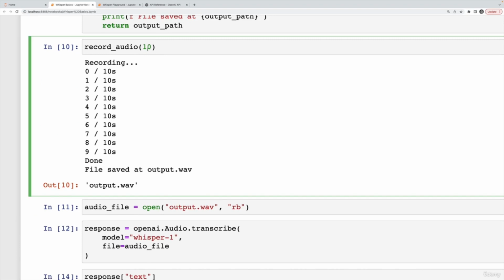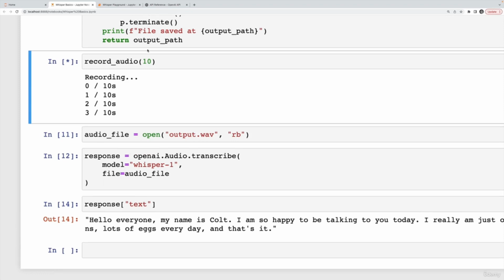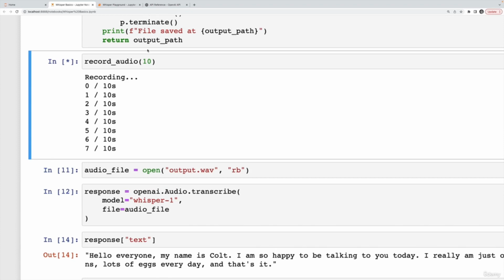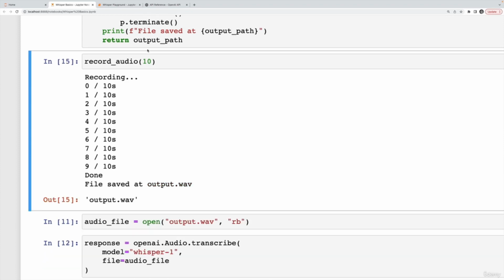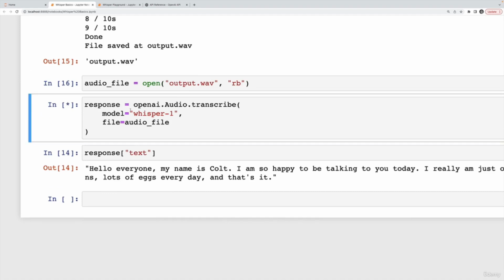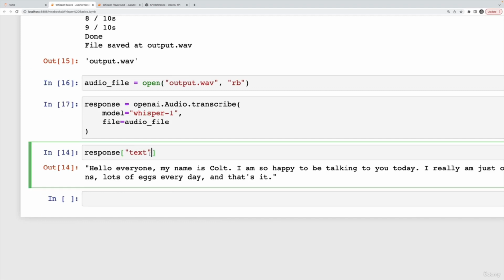I'm going to record 10 seconds. Hello, everyone. I'm here to tell you about DALL-E. DALL-E is an image generating model. DALL-E takes text and spits out an image. Okay. Then I'm going to upload or access the file, put it in this variable, send it off to be transcribed. And then let's look at the response.